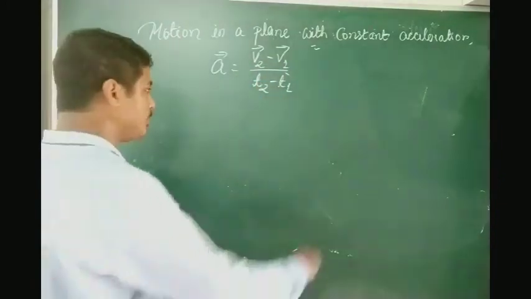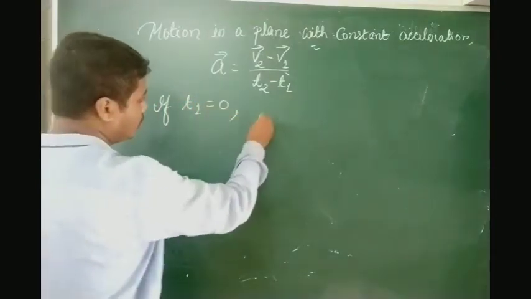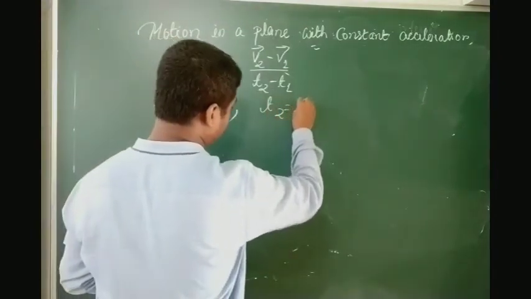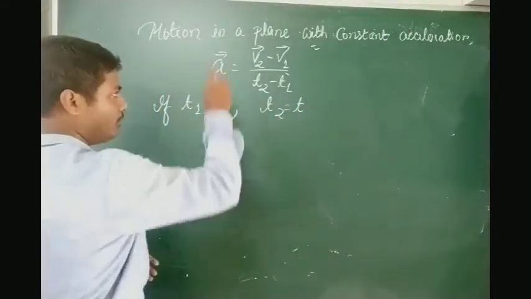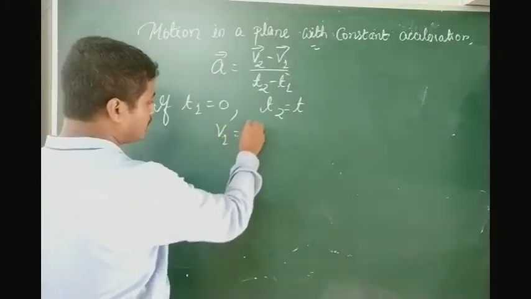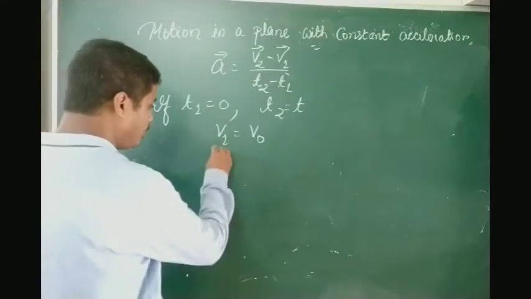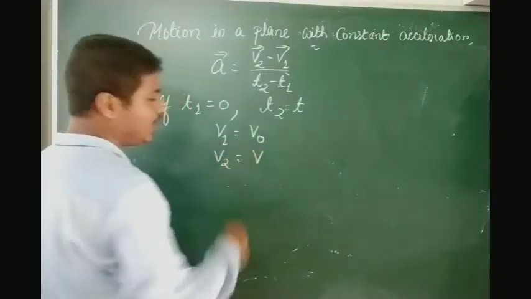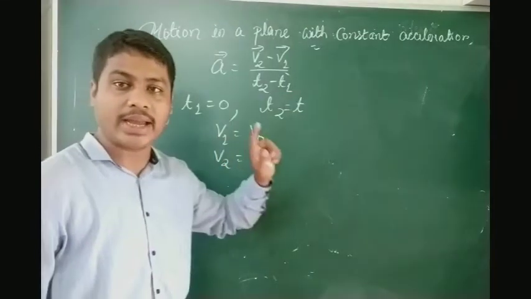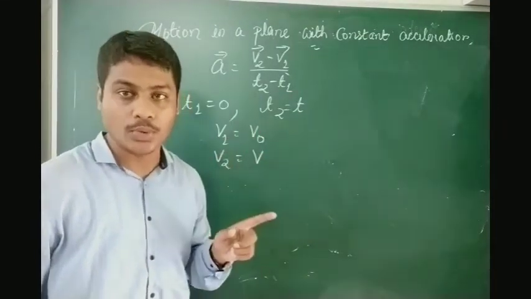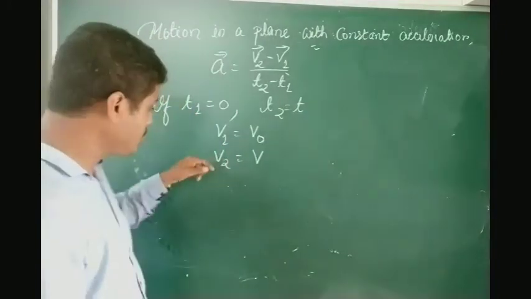Now suppose I consider that time t1 is equal to 0 and you take t2 as t, at a certain time interval, any time interval. Then what can we write? We can write v1 as v0, and v2 we can write as v. What does v0 represent? v0 represents the velocity at the time t equals 0. It is representing 0 time. So v2 is equal to v.